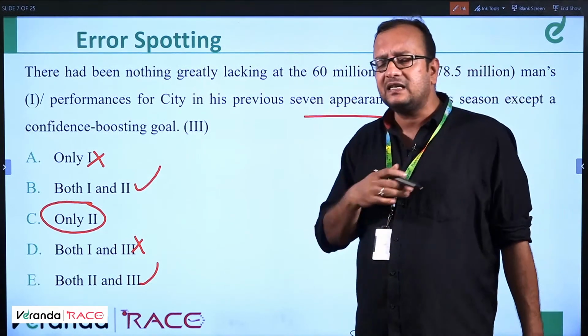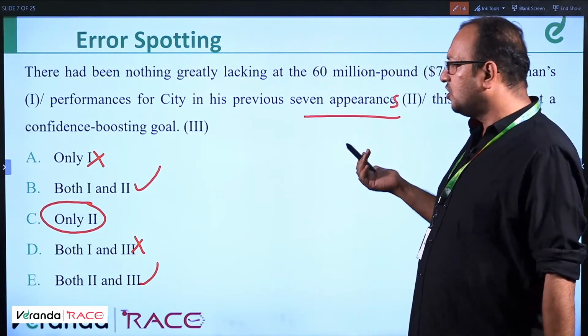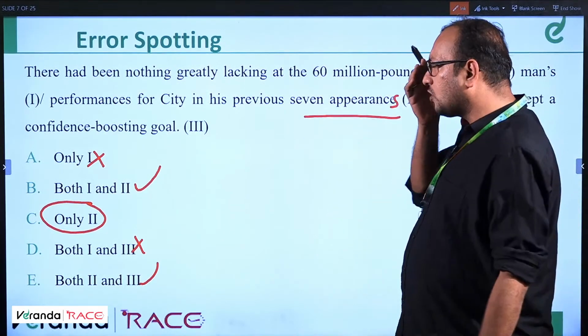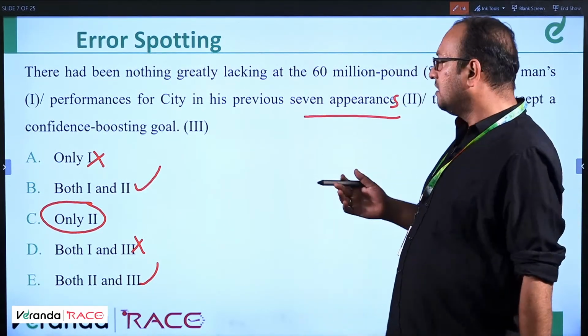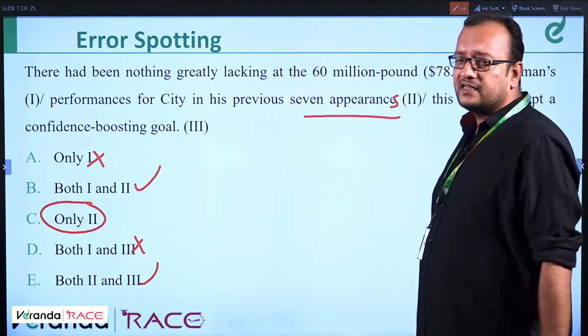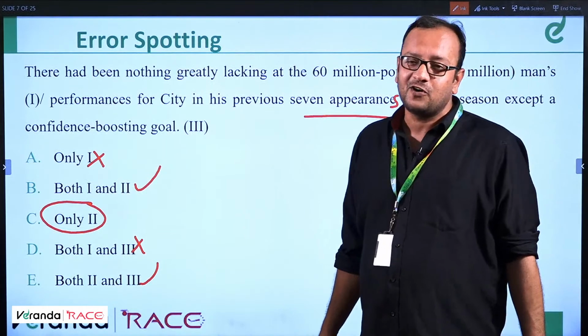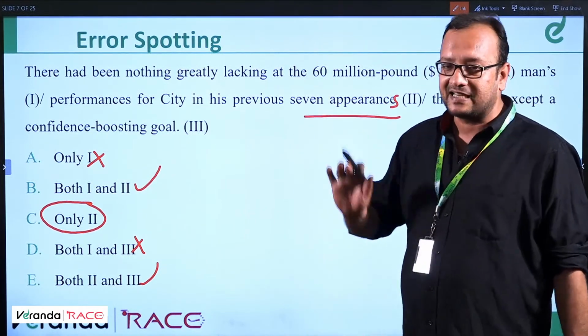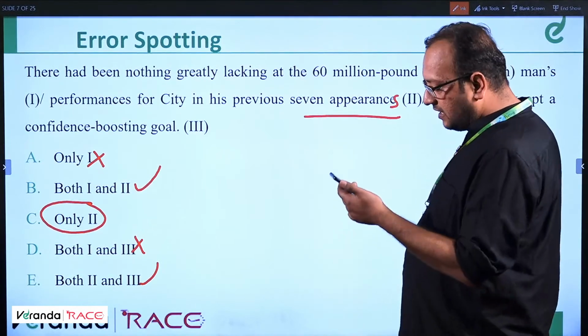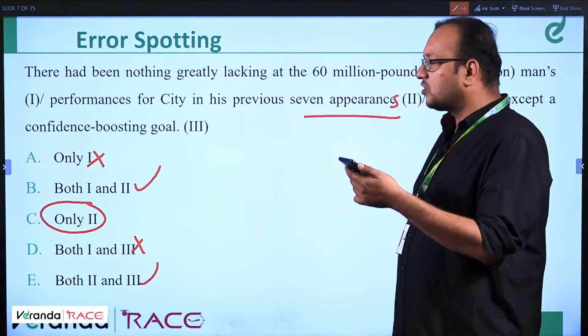Because if we go by the grammatical method, we have found the correct error, that's only 2. Otherwise, if we have to talk about current affairs, is it talking about Manchester United or Manchester City? I don't know. But let's check it once again. My current affairs is not very strong, so let's go by the grammatical method. Still, we'll read the first part as well. It can be first 1 and 2 as well. You can give your views on that.